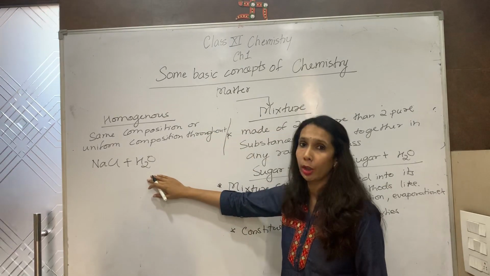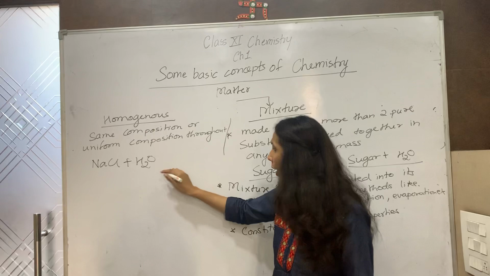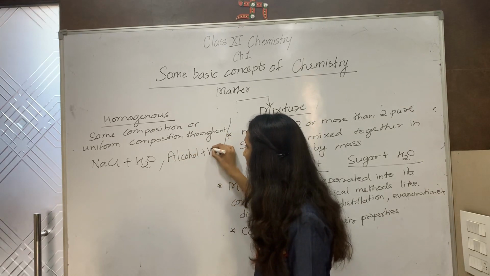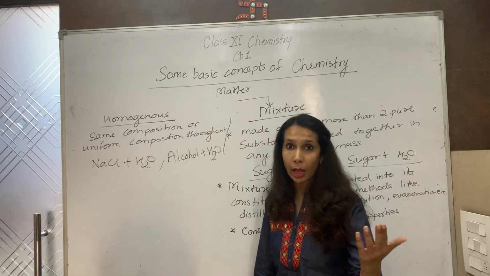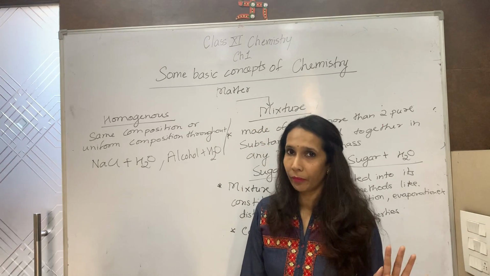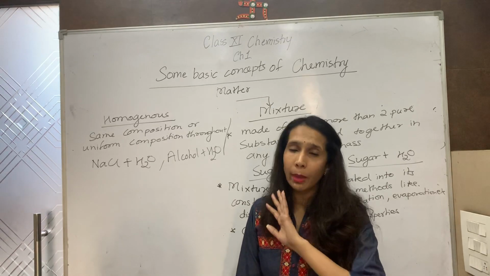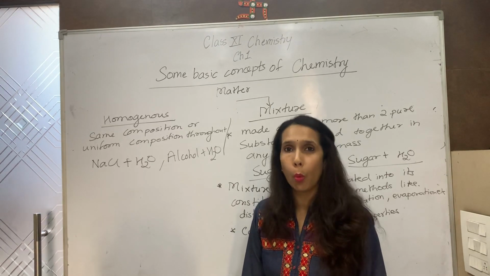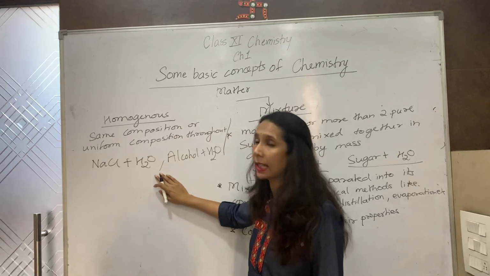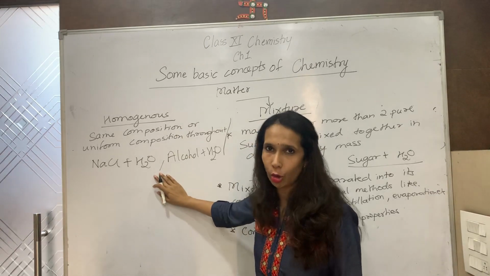That is a homogeneous mixture. Or I mix alcohol and water. Both are liquid. And when I mix them together, I cannot see alcohol, I cannot see water separately. Alcohol has completely distributed in water, a uniform composition. So these are the examples of homogeneous mixture.